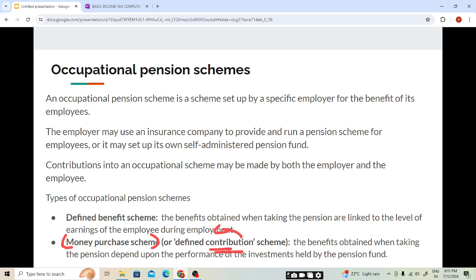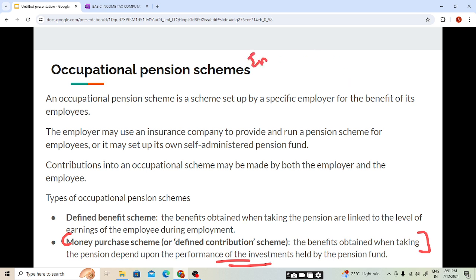Your benefit will not be defined. The benefits obtained when taking the pension depend upon the performance of the investments held by the pension funds. So under the money purchase scheme, students, the benefit will be based on the performance of the investments.